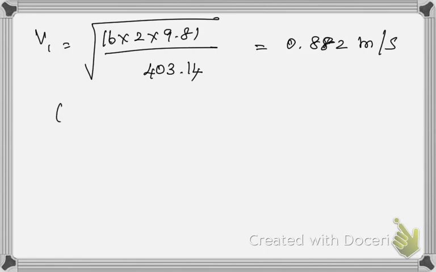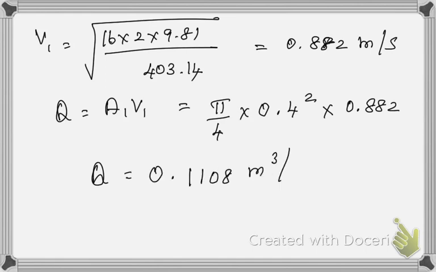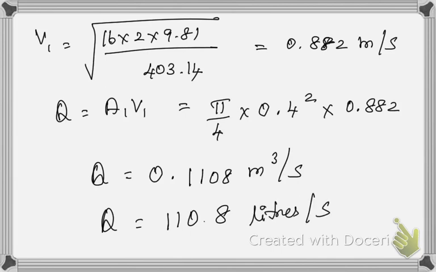So discharge, it's very simple. Q is equal to A1 V1, which is pi by 4 into 0.4 square into 0.882. So Q will be equal to 0.1108 meter cube per second. And if it is in liters, we have to multiply it by 1000. So 110.8 liters per second. So we have finished our first part.